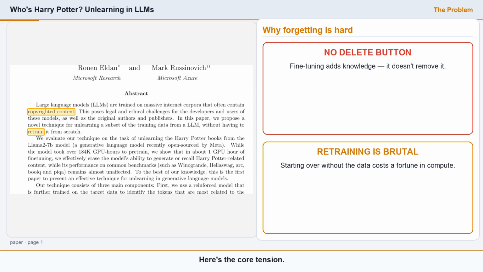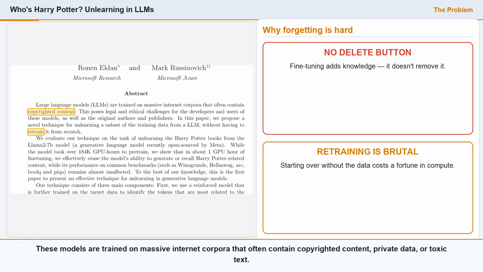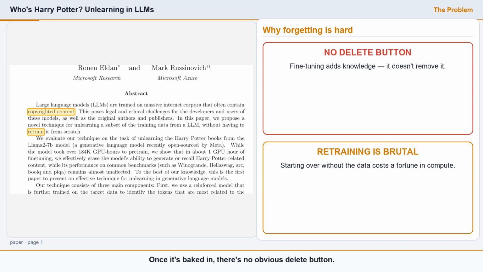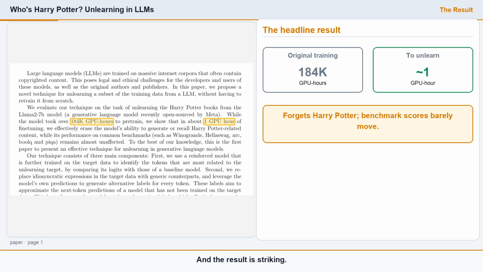Here's the core tension. These models are trained on massive internet corpora that often contain copyrighted content, private data, or toxic text. Once it's baked in, there's no obvious delete button. Fine-tuning is great at adding knowledge, but nobody knew how to reliably remove it. And retraining a model from zero is absurdly expensive. And the result is striking.